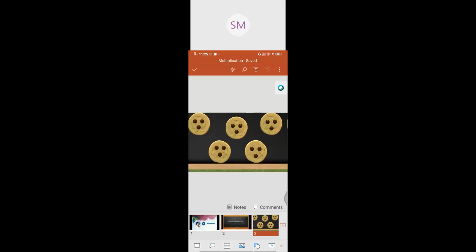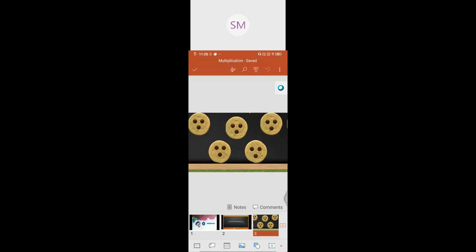If you check, what you can observe is there are 5 biscuits, just like the 5 body parts. In each biscuit, how many chocolate chips are there? Equal chocolate chips in each group, isn't it? 3 plus 3 plus 3 plus 3 plus 3.